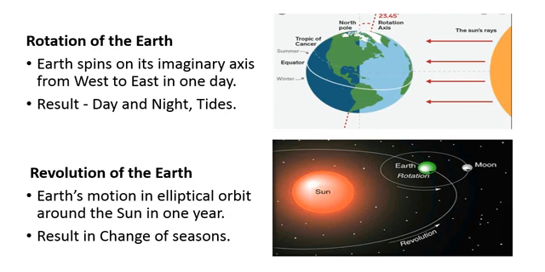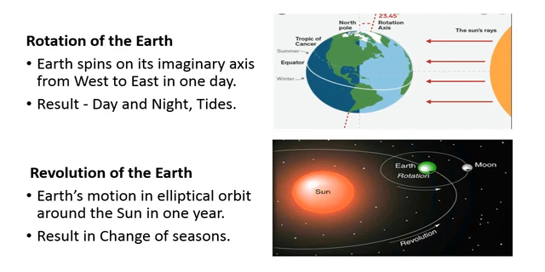Rotation of the earth. Earth spins on its imaginary axis from west to east in one day. Because of the rotation, day and night are caused and tides come.